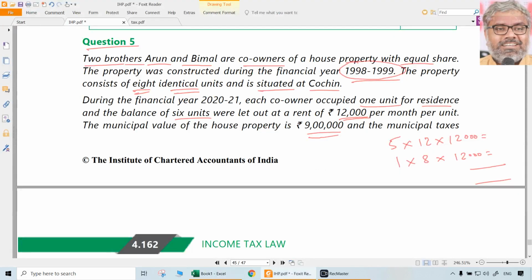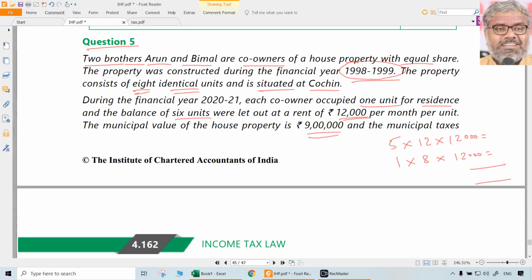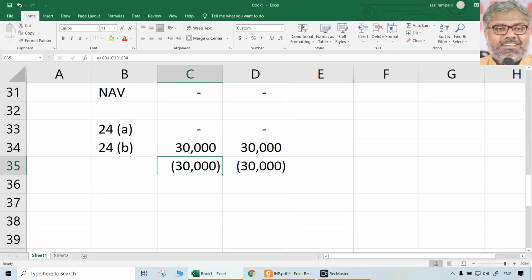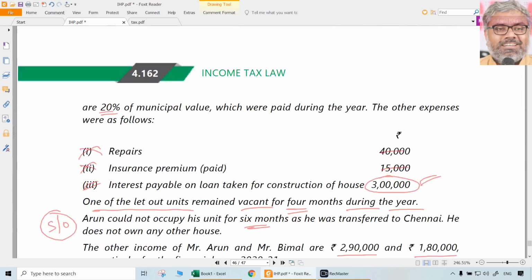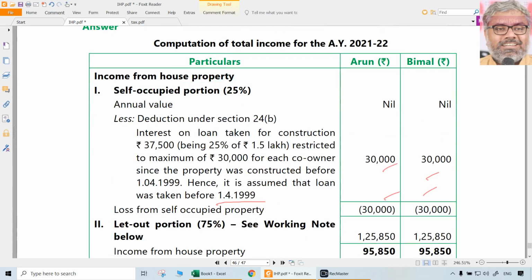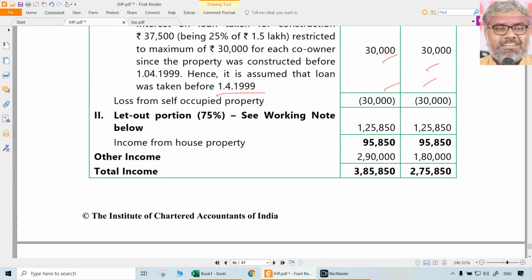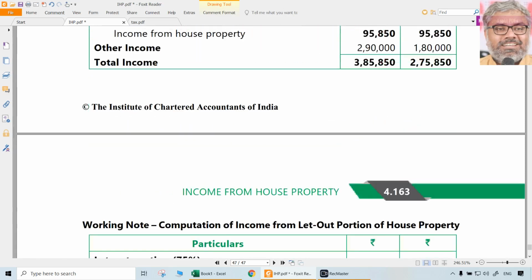Do we know when the loan was taken? We don't know. But construction itself completed in 98-99 means naturally we have to assume that loans would have been taken prior to 1-4-99. With that assumption, self-occupied portions will have negative income from house property of 30,000. That will be correct, 30,000 rather than 37,500, because assuming loans would have been taken prior to 1-4-99 since the date of completion was 98-99. That is a valid assumption. It should be taken.